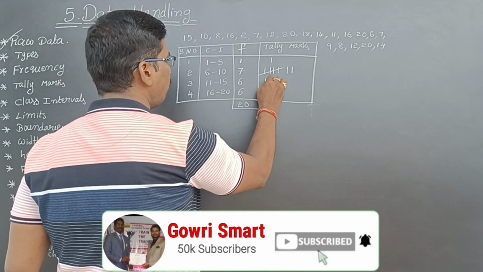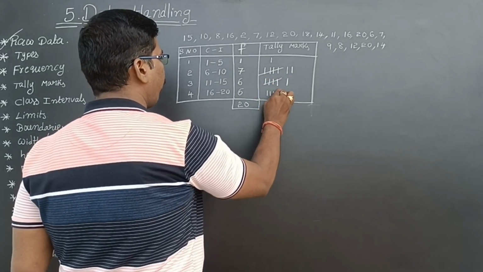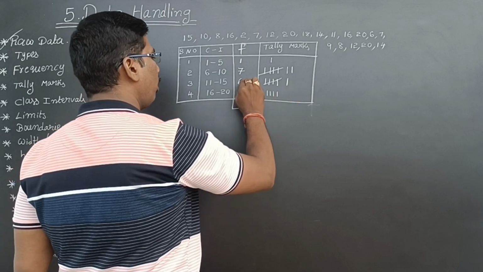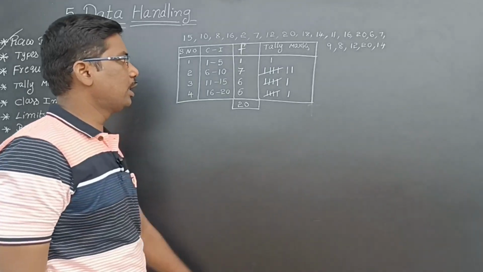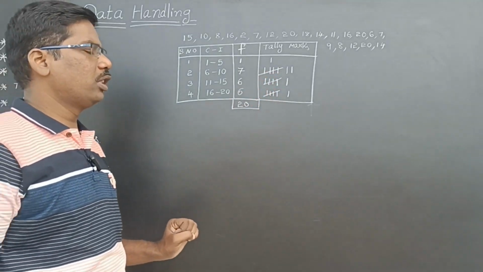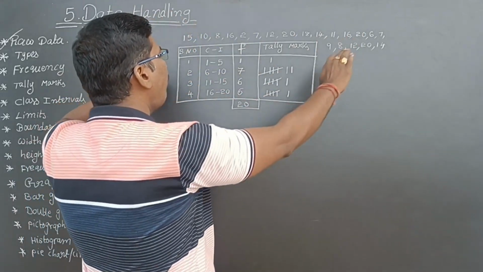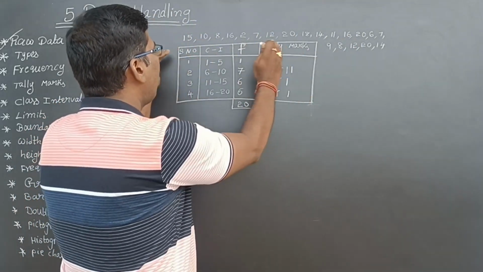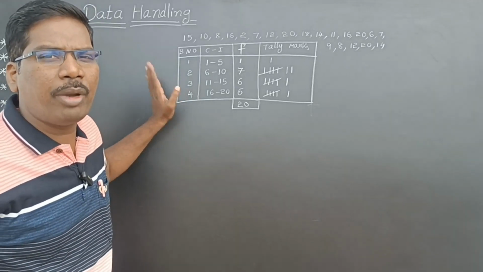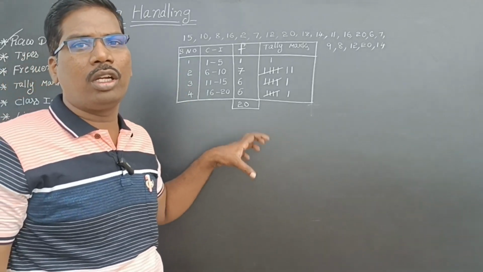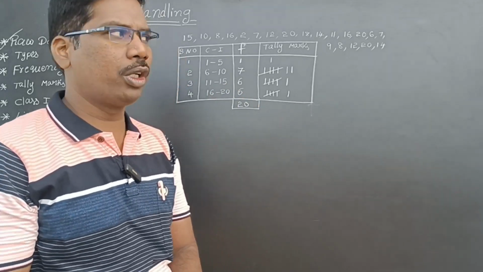Next, this is 6. 1, 2, 3, 4, 5 and 6. If you do it like this also, no problem. If you do a cross like this also, no problem. Both are the same. 6. So these are the tally marks. So see here, this ungrouped data I am making into a systematic way, into some groups. So this systematic way or tabular form is called grouped data.